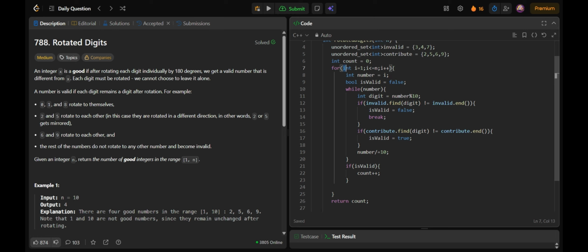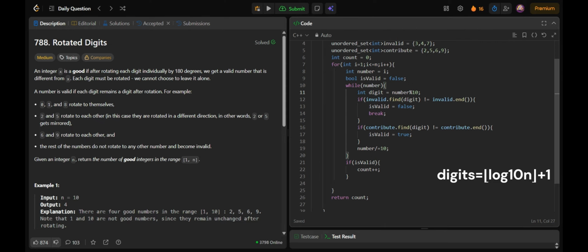So we can say that the time complexity of this solution is n log n, because we are iterating within the range which is n, and for every number we are iterating its digits. So we know that the maximum number of times this loop can go is log n times. That is the number of digits. So n log n is going to be the time complexity, and the space complexity is big O of one only.